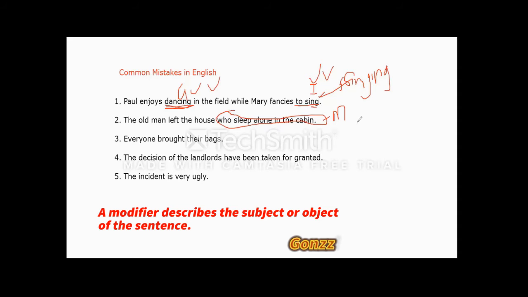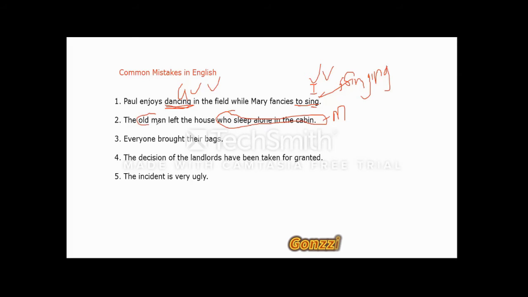But the basic rule here is a modifier must be used directly after the noun it modifies. And here, the noun is the old man. So if the noun is the old man, and we have who sleeps alone in the cabin, we've said that this can best fit in here.